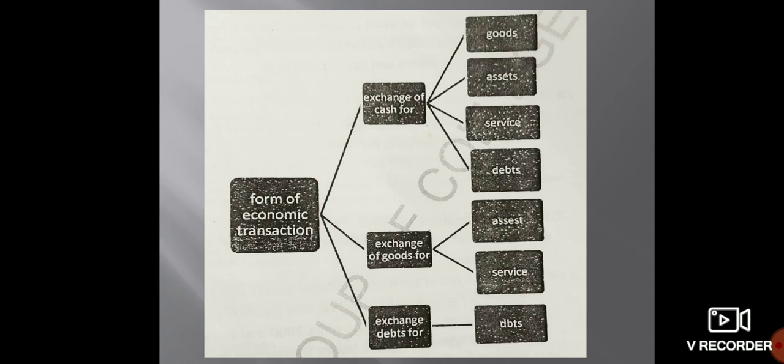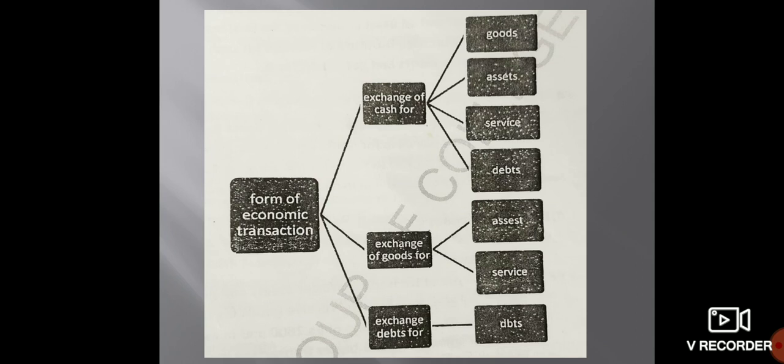Now exchange of goods for assets or service. First, exchange of goods for assets. The example of this is, we purchase a machine of ₹2600 and in exchange give goods of equal amount. This is a barter transaction in which cash is not exchanged. Now the second, exchange of goods for service. If an employee's salary is ₹2,000 per month and we gave him the cloth produced in our factory for his salary, this is the example of exchange of goods for service.